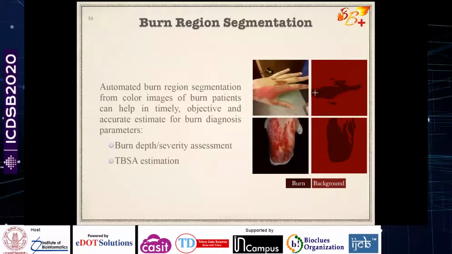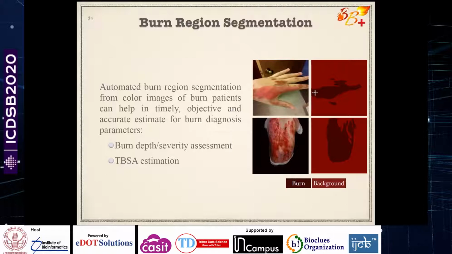Then coming to the challenging problem, the last part of our talk, the segmentation. As I told you, we perform the segmentation because it is important for the burn severity assessment and primarily for the TBSA estimation. In TBSA estimation, we have to have the burn segmentation. We want to know how much area of the body is burned. So we want to develop automated models for TBSA estimation, where you just click an image and can compute the TBSA. That requires the first task, which is segmentation.